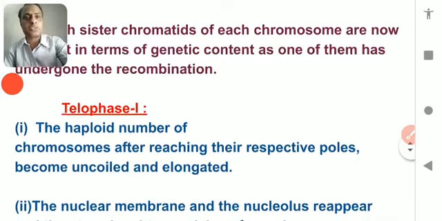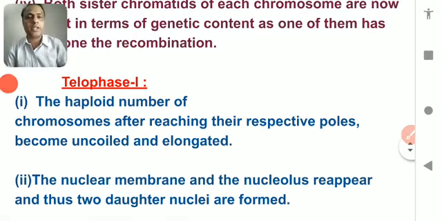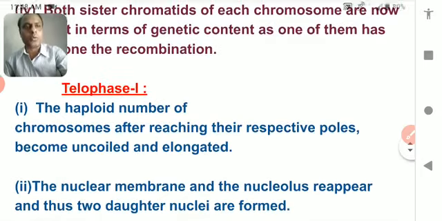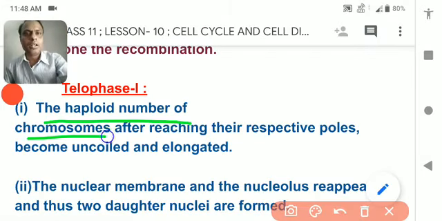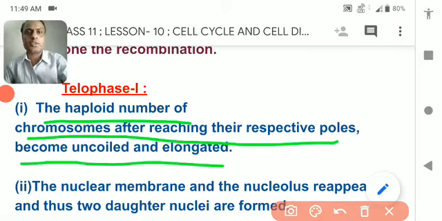So what happens during the telophase stage? Very simply, telophase happens in the same way as it happens in mitosis cell division. The haploid number of chromosomes, after reaching the respective poles, become uncoiled. While the chromosomes are uncoiled, nuclear membrane formation takes place, nucleolus formation takes place, and the aster disappears.